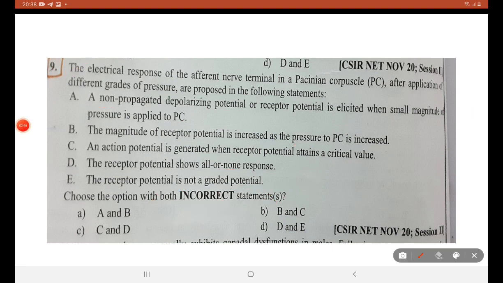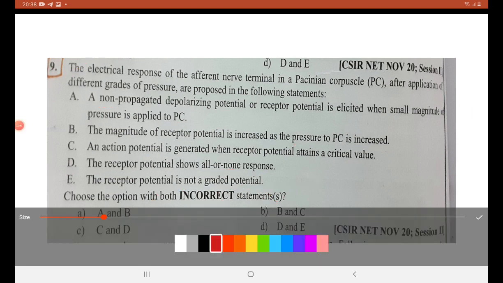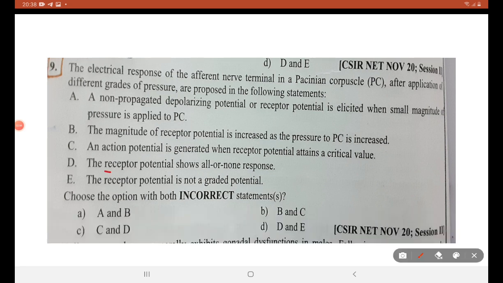First we can use the elimination option. So we can find what is receptor potential. Receptor potential will not show all or none response. Receptor potential is a graded potential. So D is an incorrect statement. E says it is not a graded potential, so it is also an incorrect statement. So options D and E are the best answer.